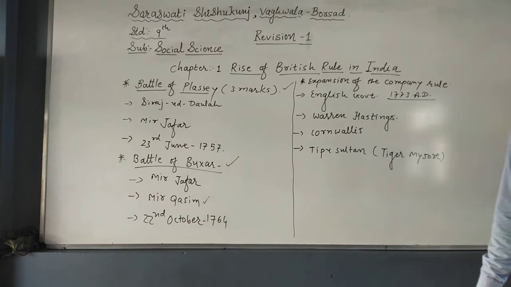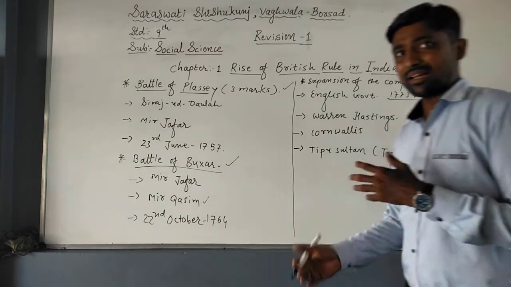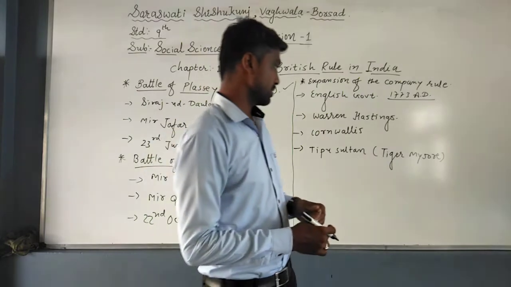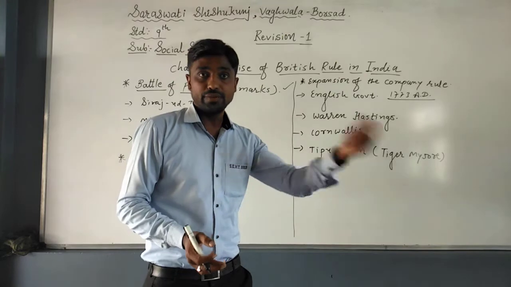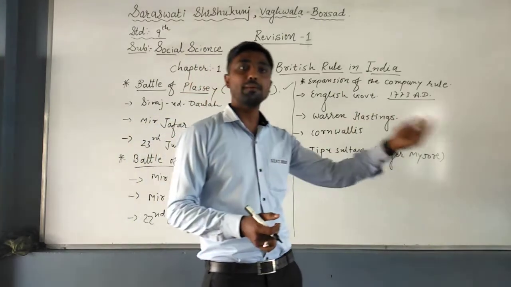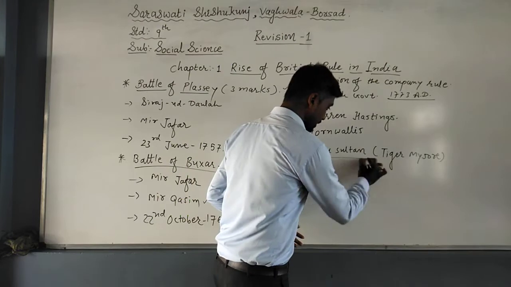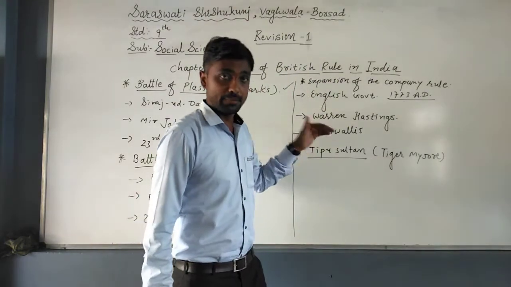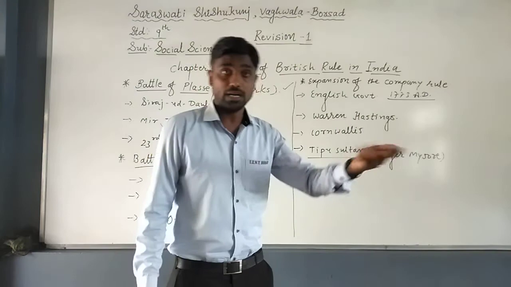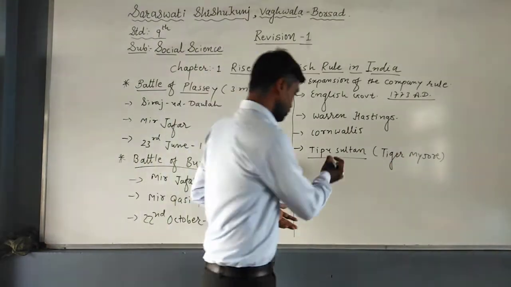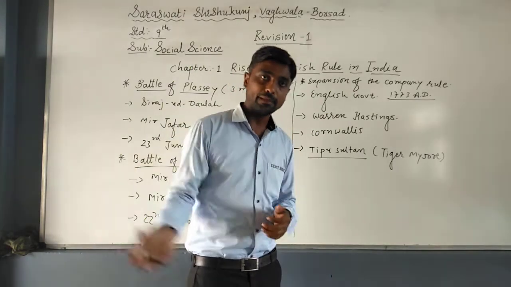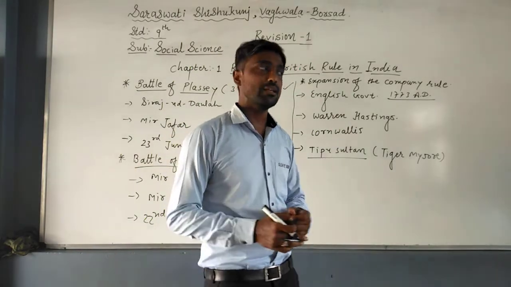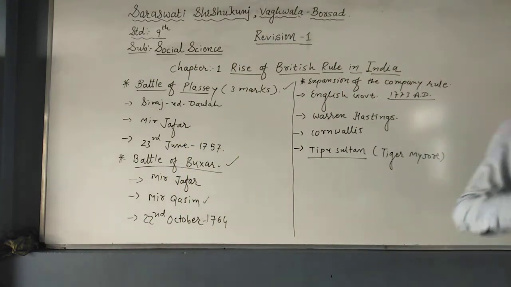After Cornwallis, Tipu Sultan could not win against the army of the Britishers. Why? Because the Britishers were making treacherous plans to defeat the Nawab. They took the help of other people also. For example, to defeat Tipu Sultan, the Britishers took the help of the Marathas and other armies, and finally Tipu Sultan was not able to win against this army, so he accepted the policies implemented by the Britishers, or you can say the treaty.